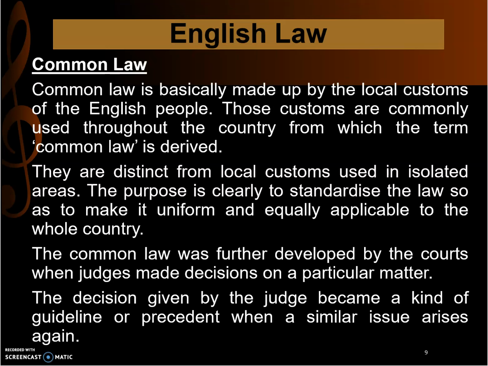The common law was brought by these English people, and it was further developed by the courts when the judges made decisions on particular matters. So decisions given by the judges become a guideline and precedent. Precedent is something that you set and it will be followed later, when a similar issue arises.